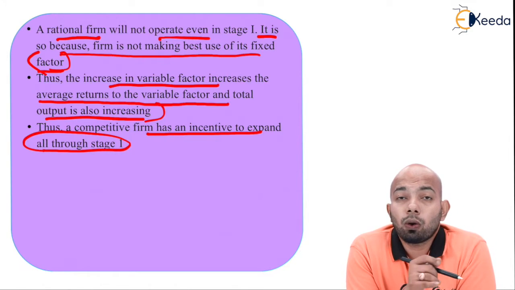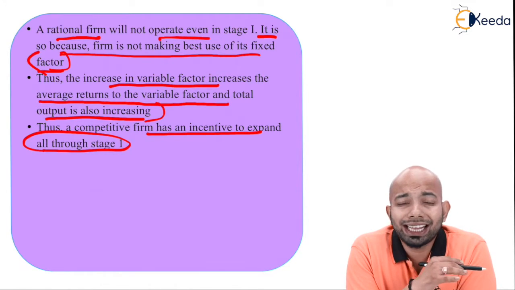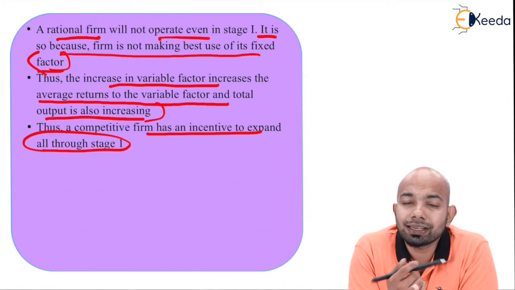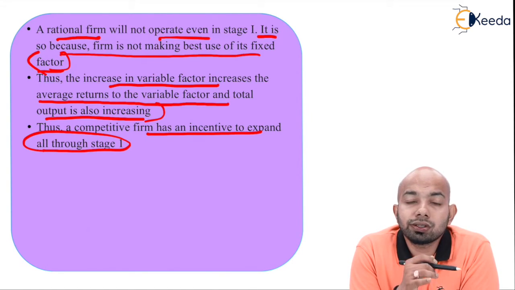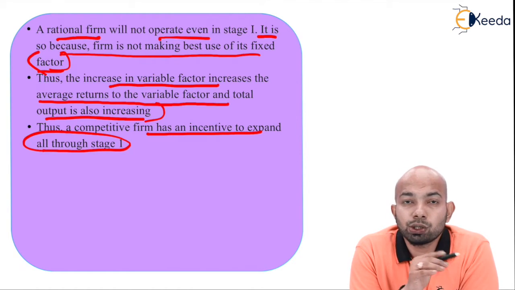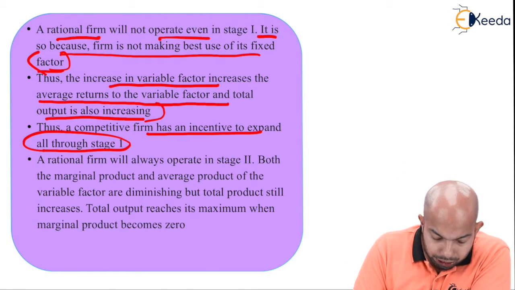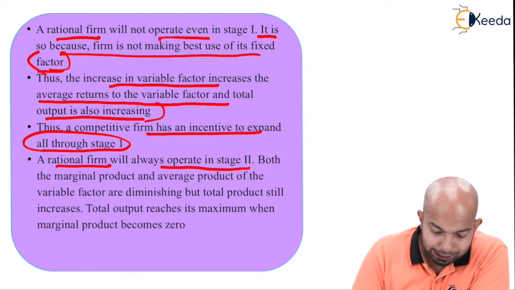Thus, when you talk about any competitive firm, be it a startup or an established firm that has competition in a similar kind of market, or with a similar kind of product, it has all the chances to grow, or rather to establish itself, in stage 1. But if it is not done at that moment, it is not going to happen ever. A rational firm will always operate in stage 2.